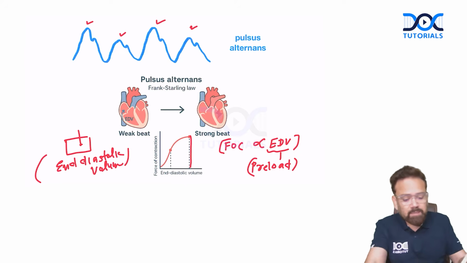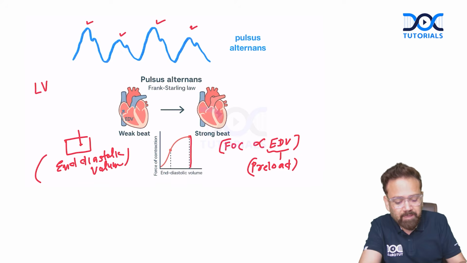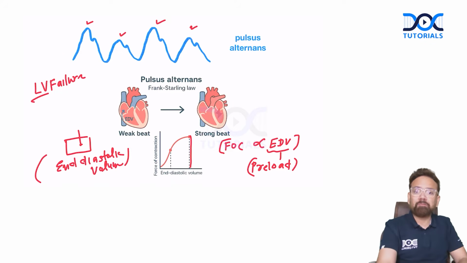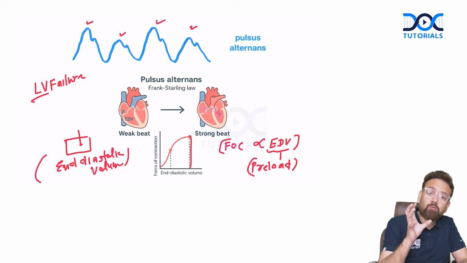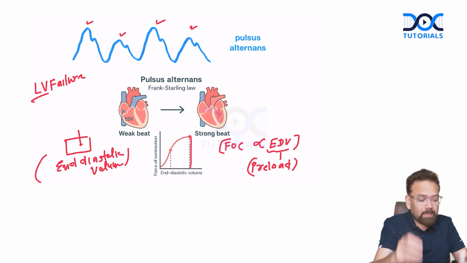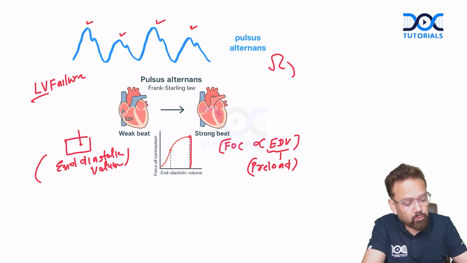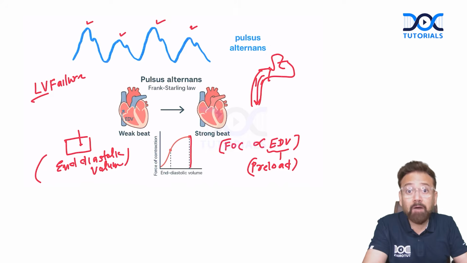Now, whenever there is left ventricular failure, the left ventricle will fail. So whenever there is failure of the left ventricle, what will happen? Force of contraction will be less. So that will cause less blood to go from the ventricle into the aorta. So more blood will be in the ventricle after the contraction.